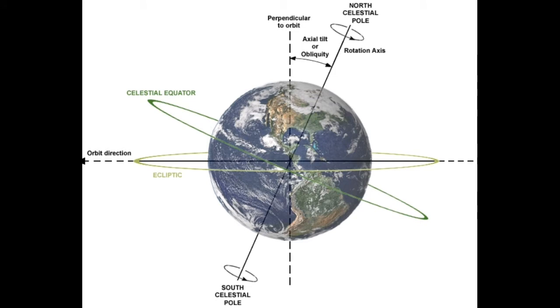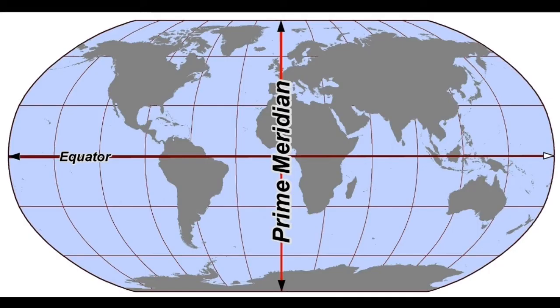Globes are usually mounted with the axis tilted 23.5 degrees from the vertical to help simulate the inclination of the Earth relative to the plane in which it orbits the Sun. 0 degrees longitude is called the prime meridian, also called the Greenwich meridian because it passes through a village, Greenwich, near London.